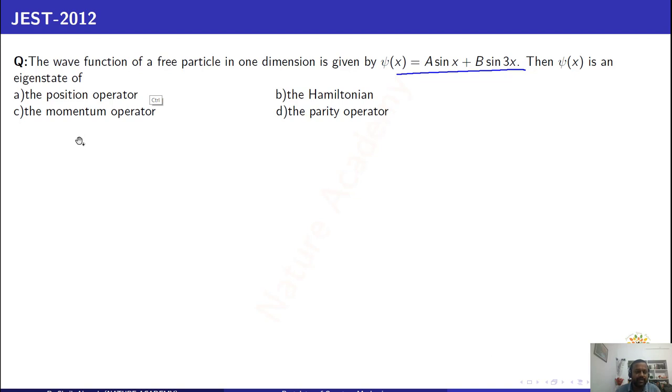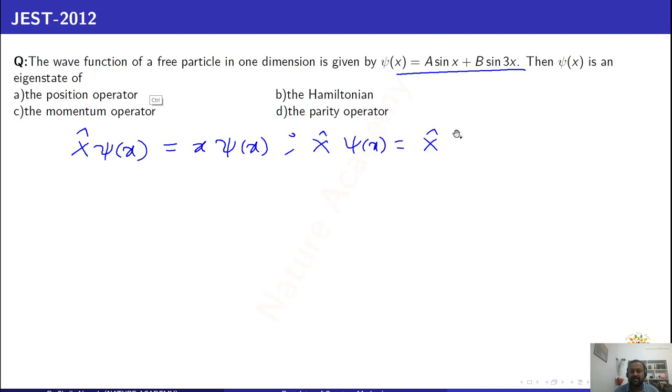So you remember that when the position operator x operates on a wave function psi of x, you will get x times a sin x plus b sin 3x as it is.